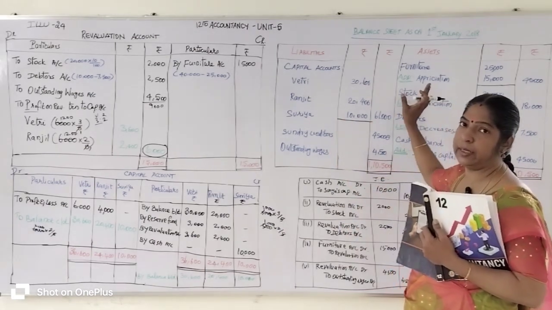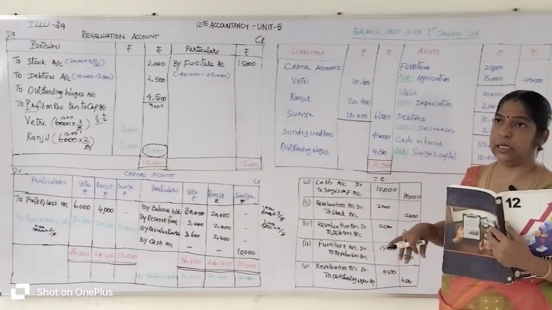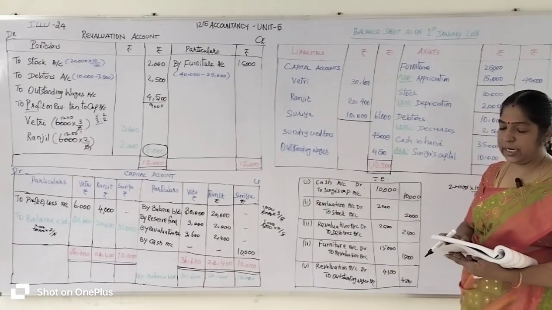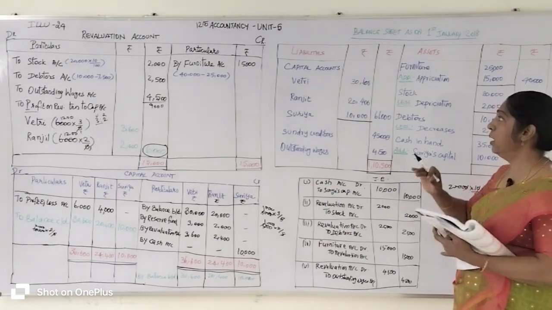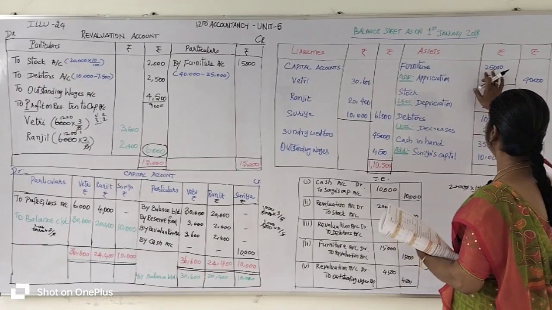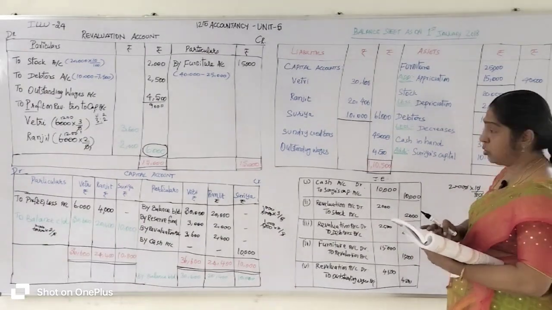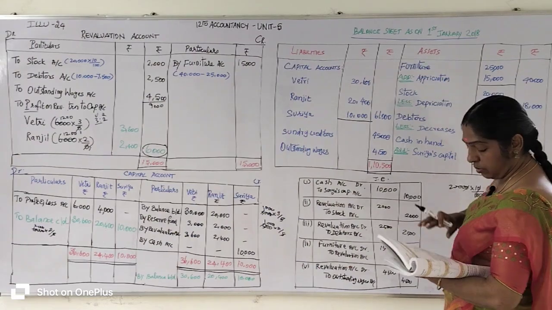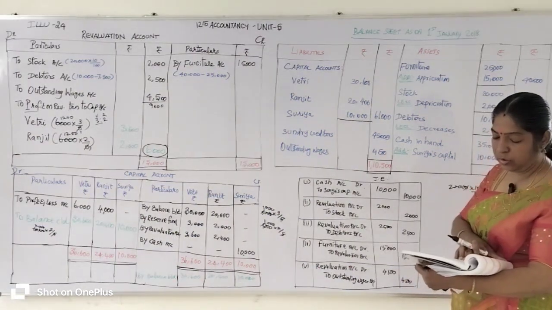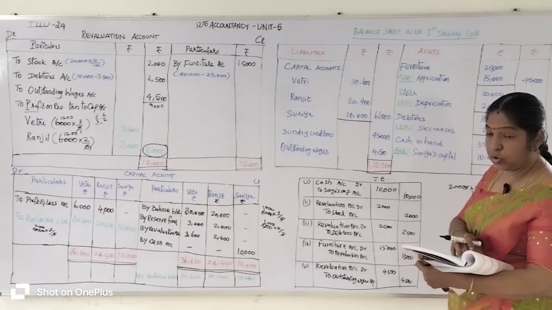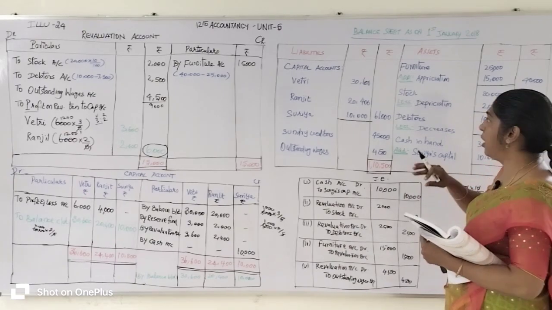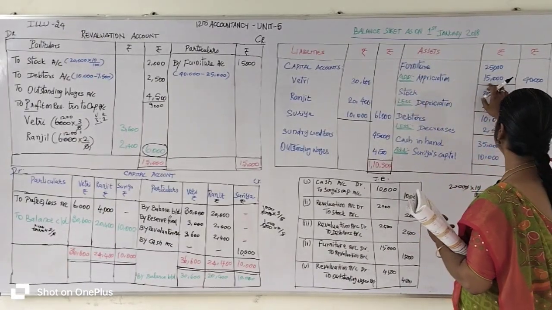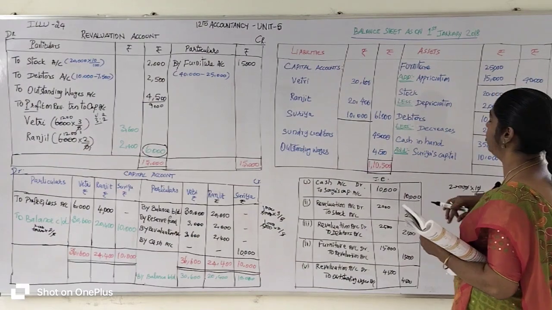Now we are going to prepare the asset side of the balance sheet. The first item is the furniture account. In the question, furniture is given as 25,000 rupees. We appreciated the furniture account to 40,000 rupees, so 15,000 rupees increased. Furniture increased by 15,000 rupees means add appreciation 15,000 rupees. After adding, you will get 40,000 rupees.